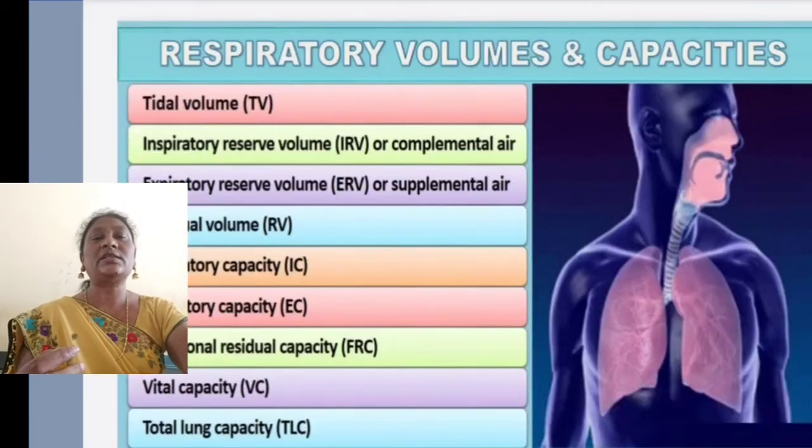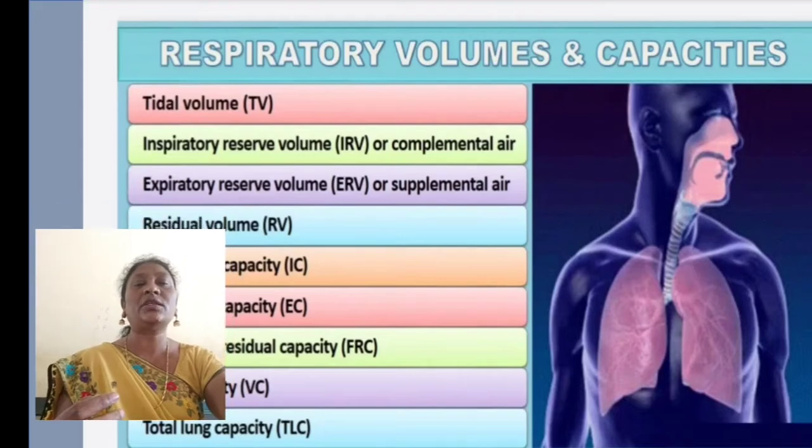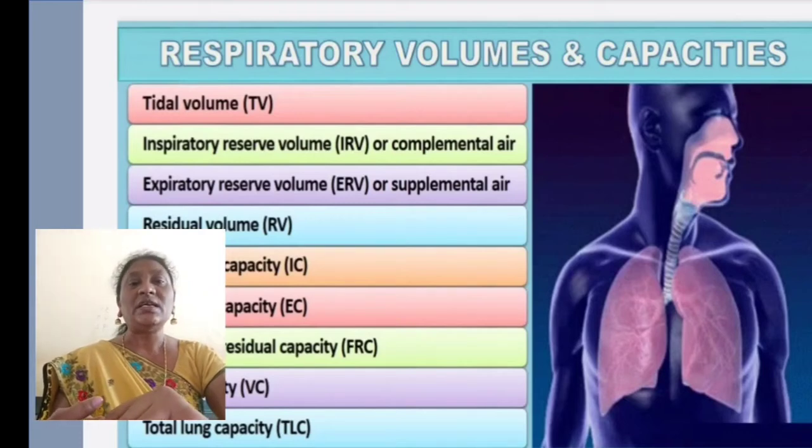So now let us see the respiratory volumes and capacities. What are the volumes? Tidal volume, short form TV.